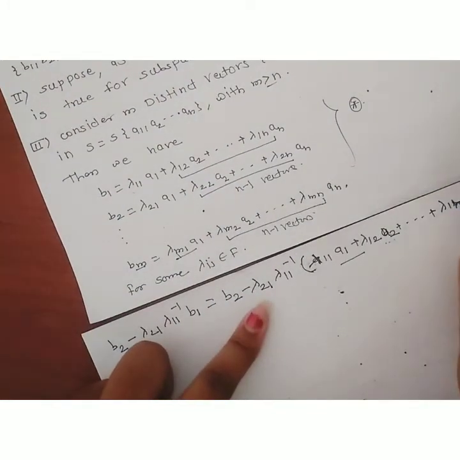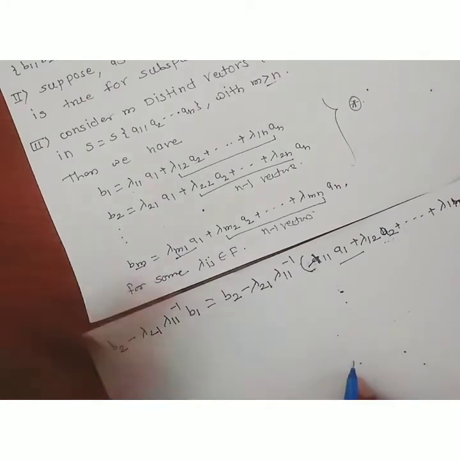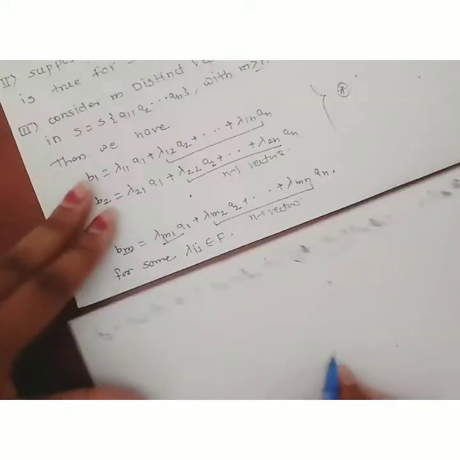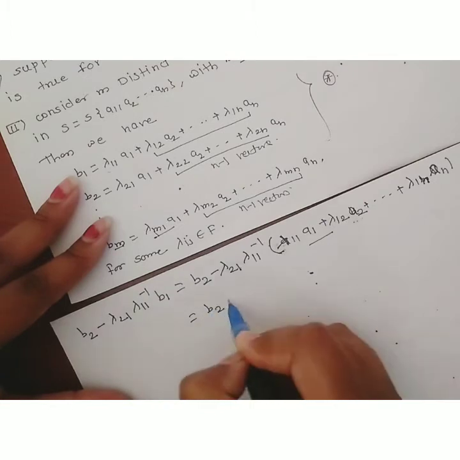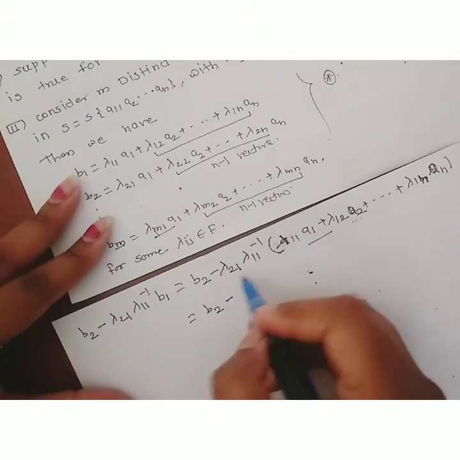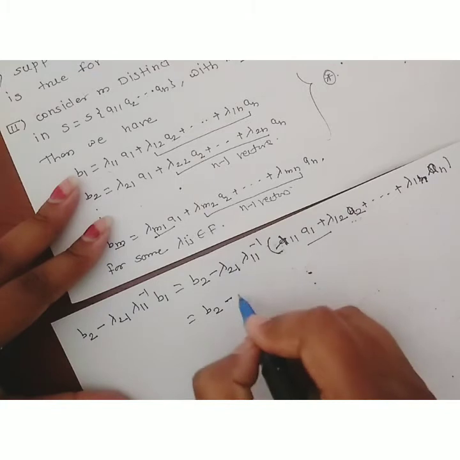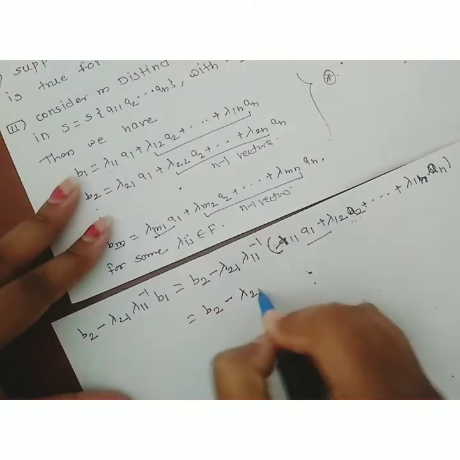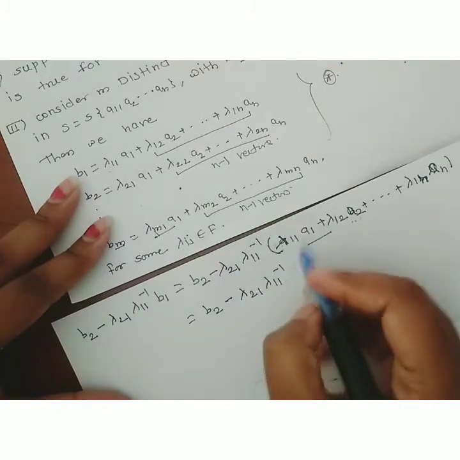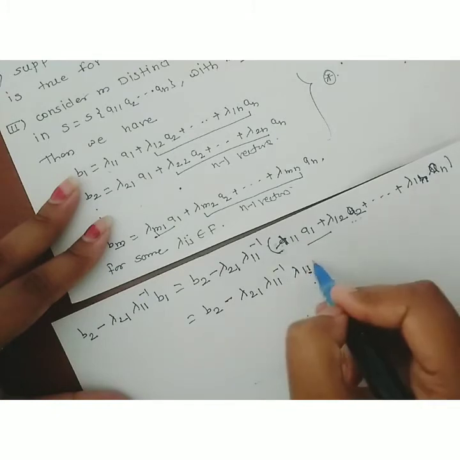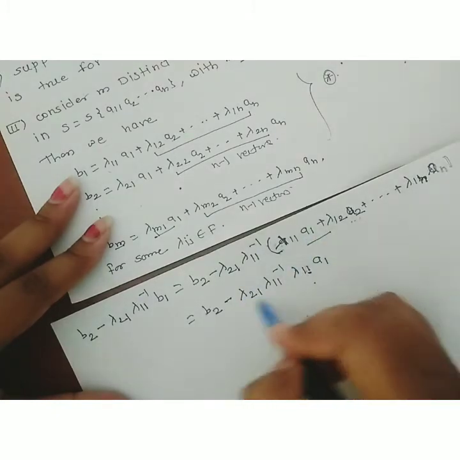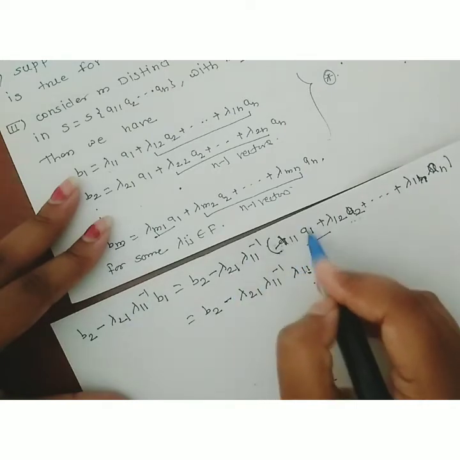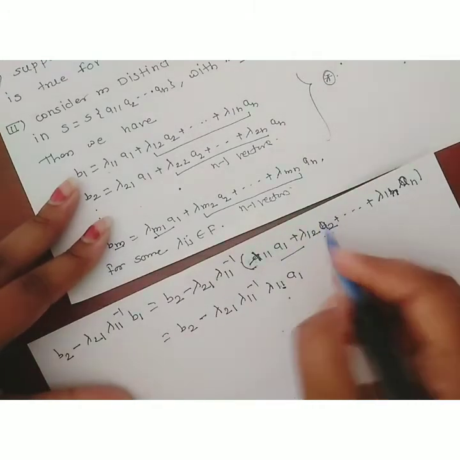Now take the subtraction and simplify, which is equal to b2 minus, multiplying throughout the bracket, lambda 21 lambda 11 inverse into lambda 11 a1. This is the first term, multiplied to the first term of the bracket.